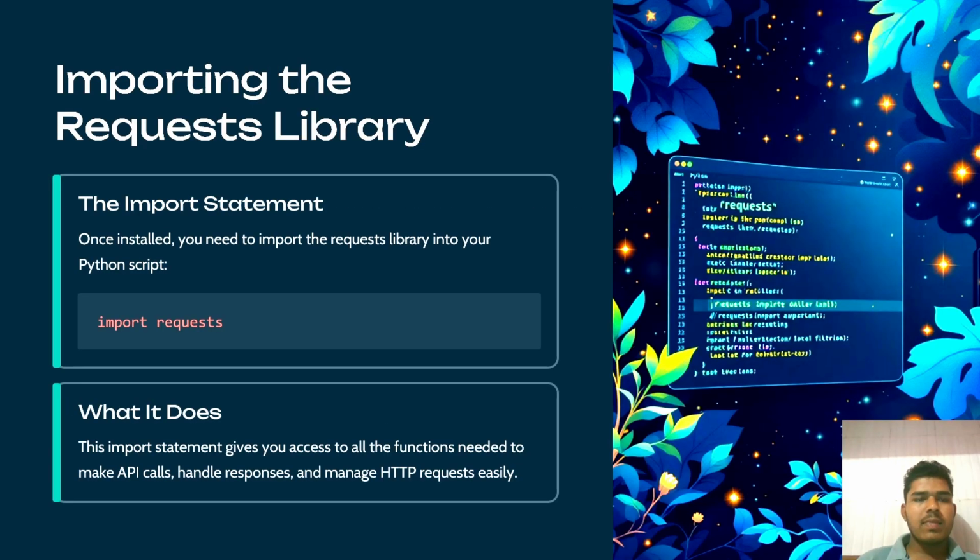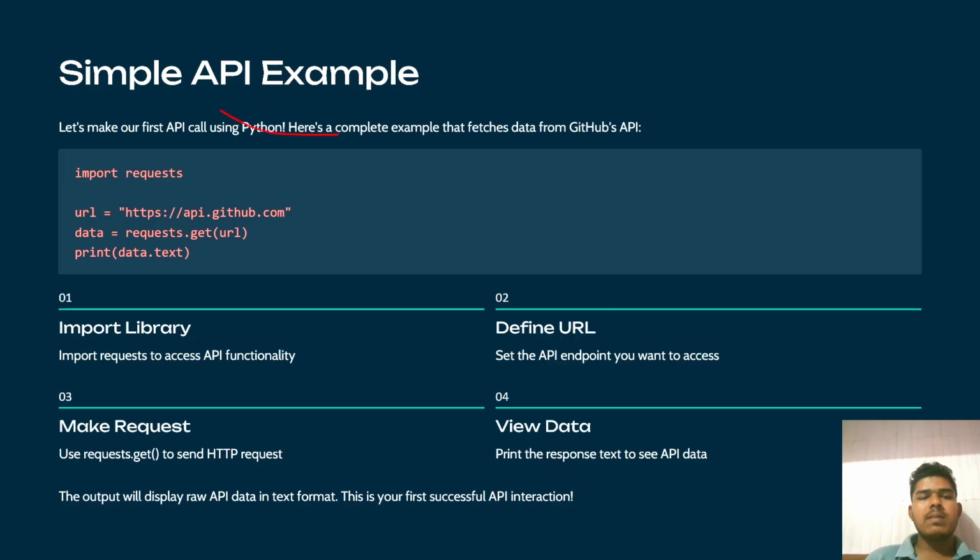So next is importing the requests library. Once we install it, you need to import the requests library into your Python scripts, like import requests. This import statement gives you access to all the functions needed to make API calls, handle responses, and manage HTTP requests easily. Okay. So this is the API example.